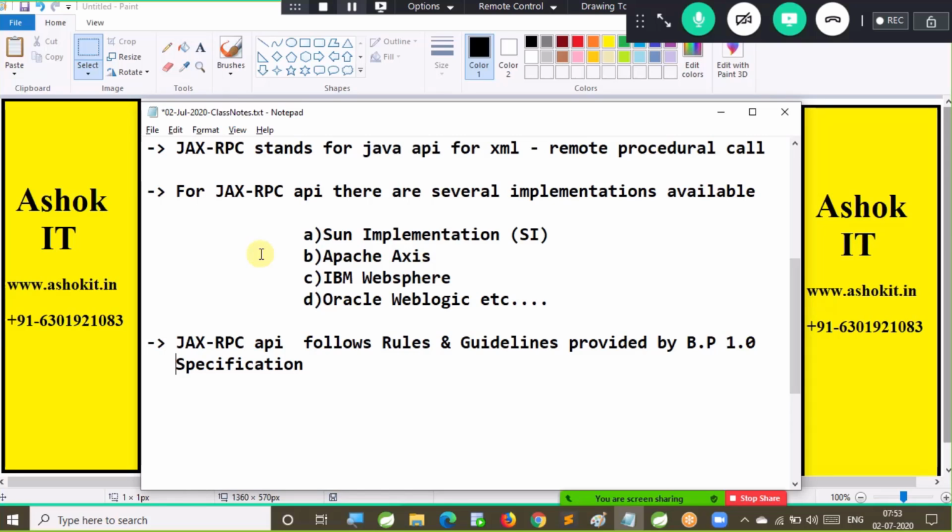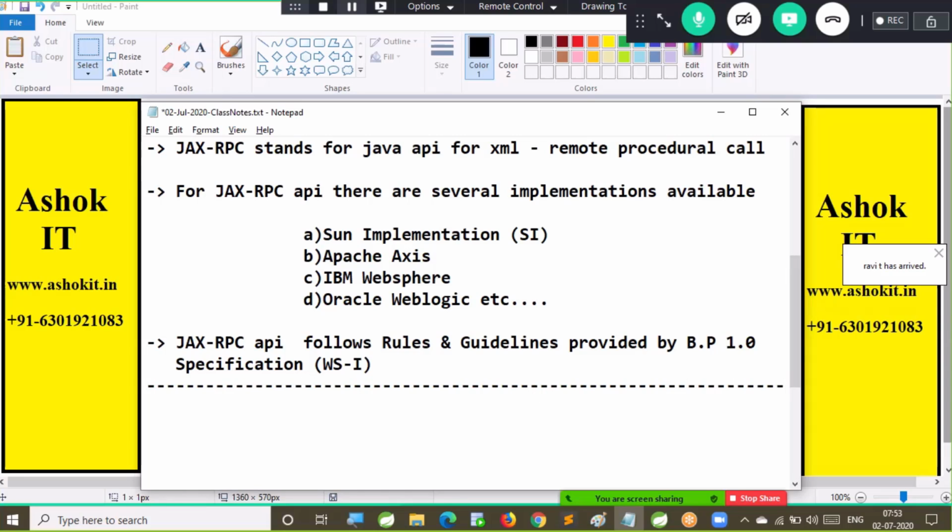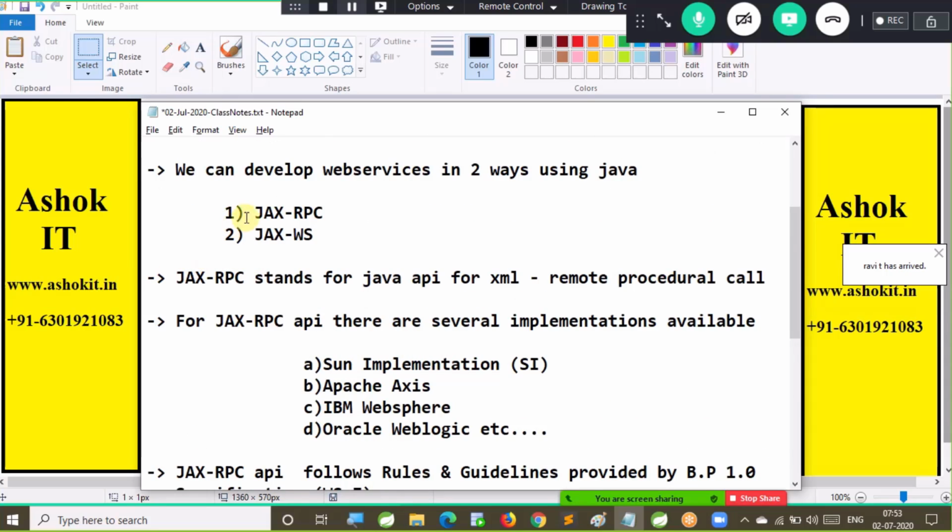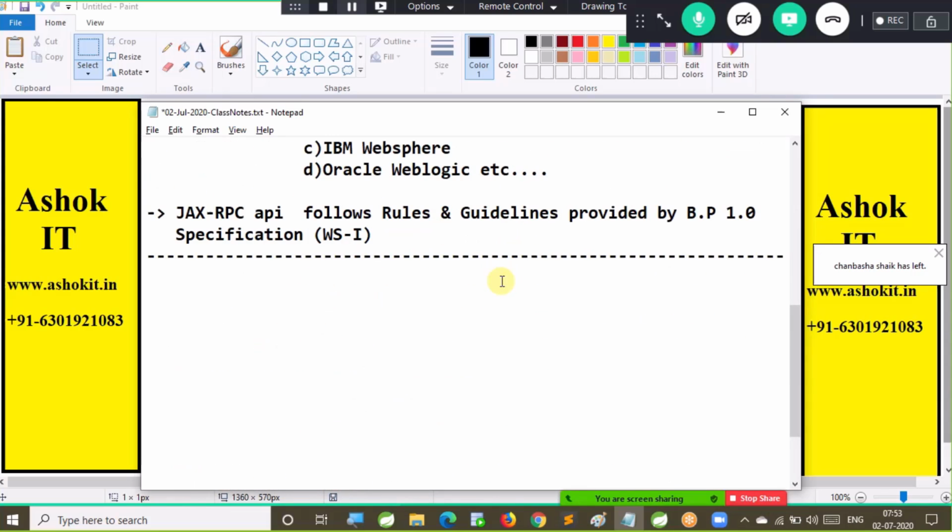BP 1.0 was provided by the WSI organization, that is Web Services Interoperability, a non-profit organization to support interoperability in application development. This is the support given by Sun Microsystem to develop web services by using Java. JAX RPC API is the first API given by Sun Microsystem to support web services development.